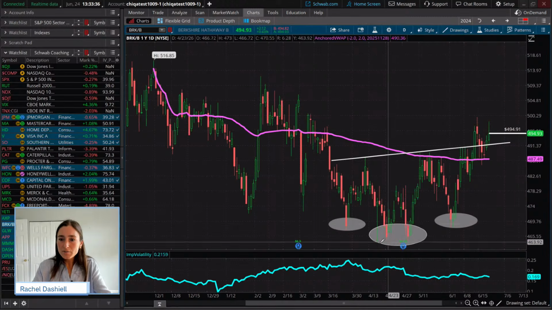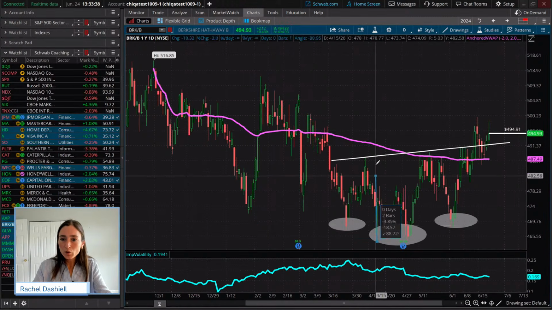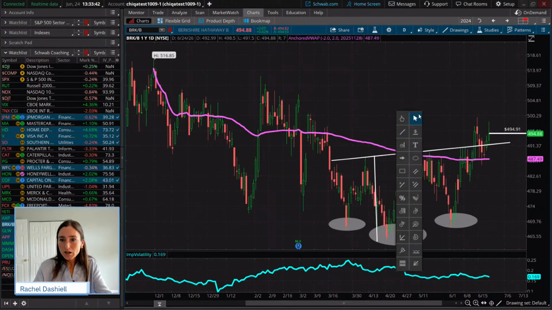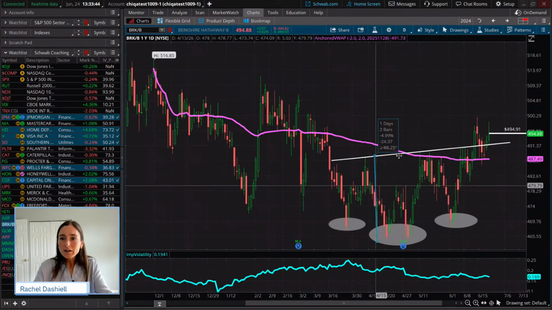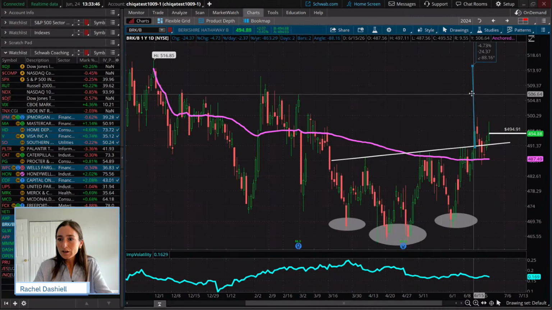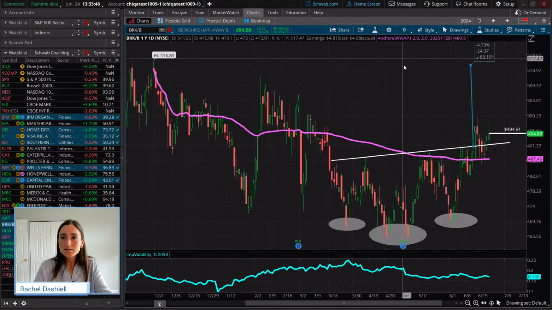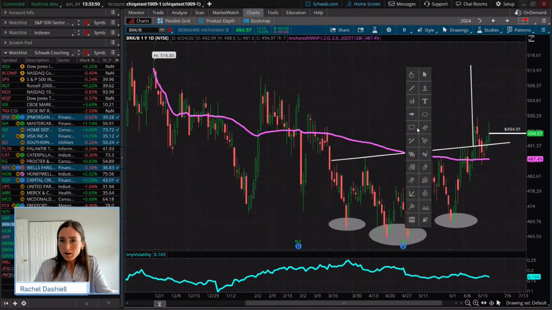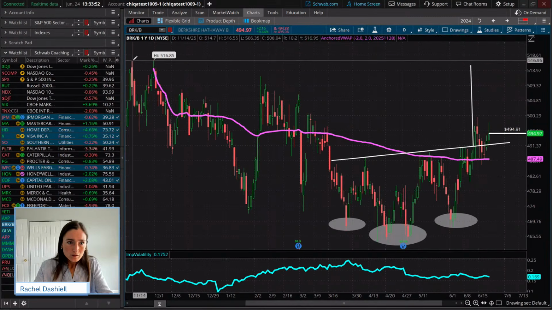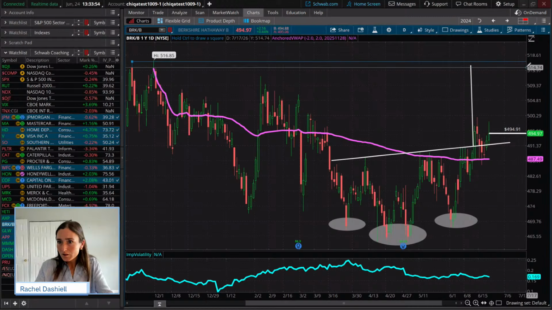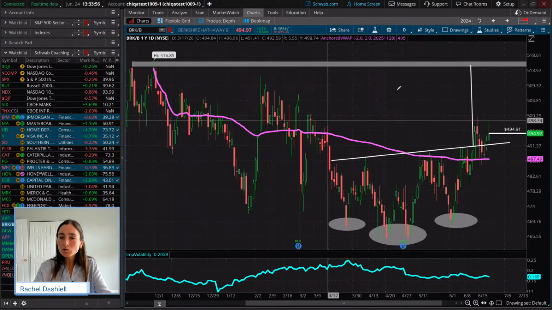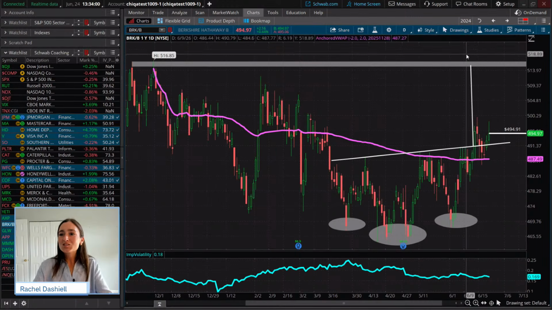We're going to take a measured move. You take the lowest point of that head, measure it to the base or that neckline, and you add it to the breakout point, wherever the breakout point was. And you guys, look how that math kind of works out. Again, it's not a guarantee, but you guys know I love to chuckle when this happens. So that is going to be our measured target.